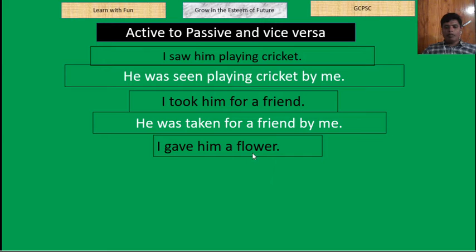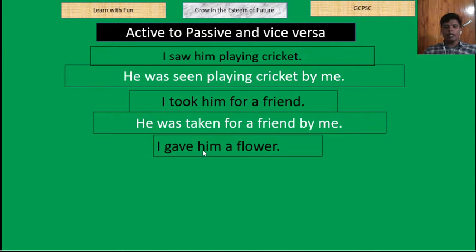I gave him a flower. This is very usual, but there are two objects. The exception is that there are two objects. I gave, আমি দিয়েছিলাম. What? A flower. I gave, আমি দিয়েছিলাম. Whom? Him. So two objects are here. The first one is the indirect object, him, and the direct object, a flower.